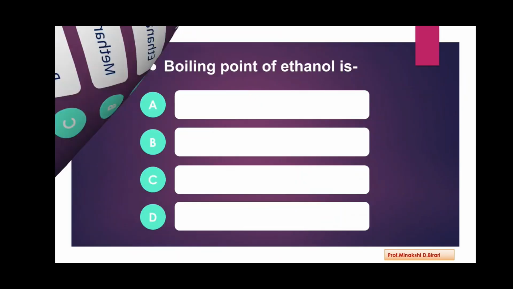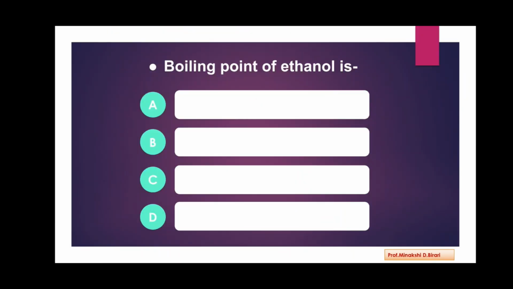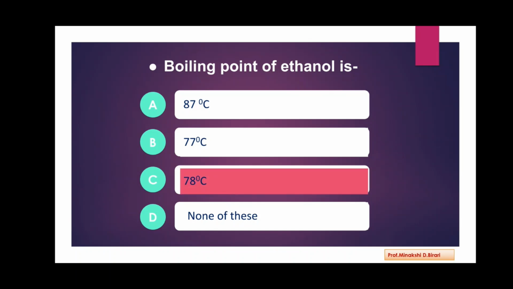Next question. Boiling point of ethanol is, options are 87 degrees Celsius, 77 degrees Celsius, 78 degrees Celsius, none of these. So what is the boiling point of ethyl alcohol or ethanol? That is 78 degrees Celsius. So the correct answer is 78 degrees Celsius, option C.